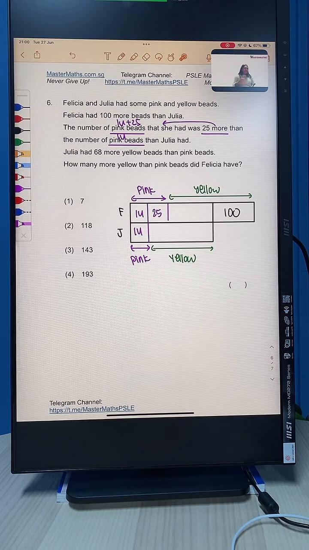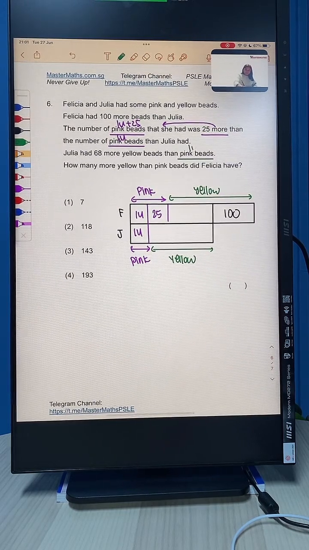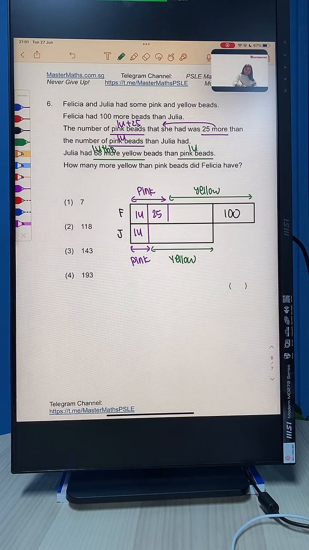Now in the next line, they told you that Julia had 68 more yellow beads than pink beads. We already know Julia's pink beads is 1 unit. So Julia's yellow must be 1 unit plus 68. So this yellow portion here, I am going to cut it as 1 unit plus another 68. Are we able to see?